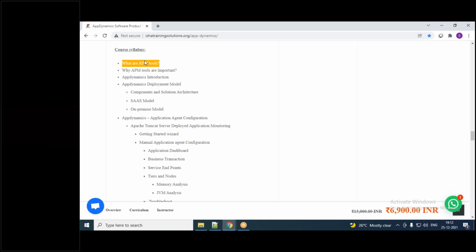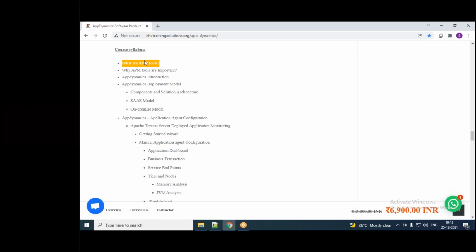How will you engineer the problem statement? How will you identify the root cause? That is the expectation, right? So in order to fulfill the expectation, you have to equip yourself, you have to learn these APM tools, because these APM tools are designed in such a way that they give you a detailed root cause analysis.